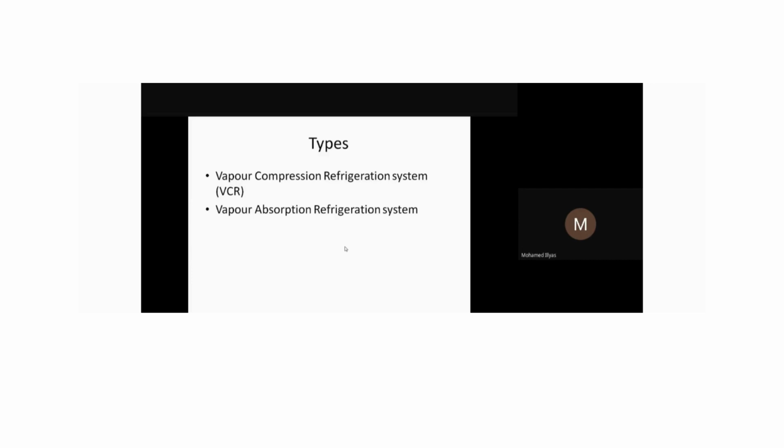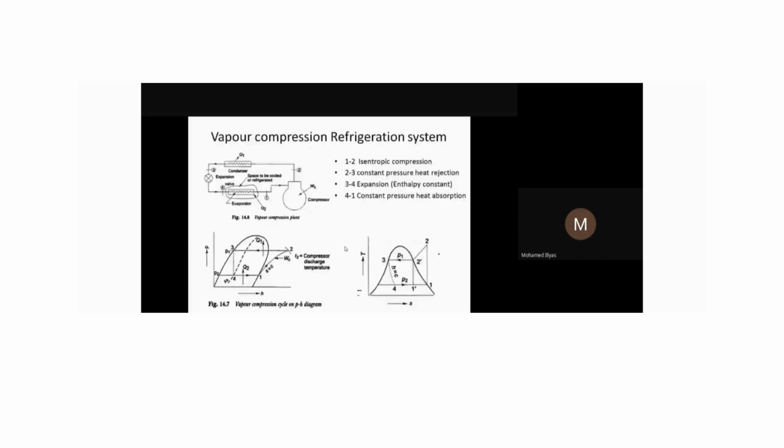Now, if you see our vapor compression system, normally all our domestic refrigerators, the refrigeration systems we use in our vehicles, our split AC, all work on the vapor compression refrigeration system.